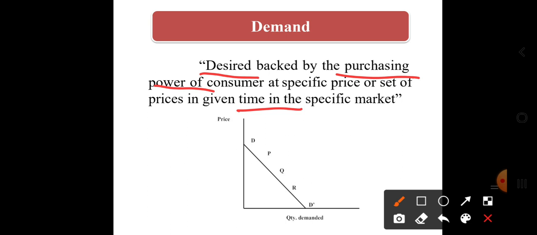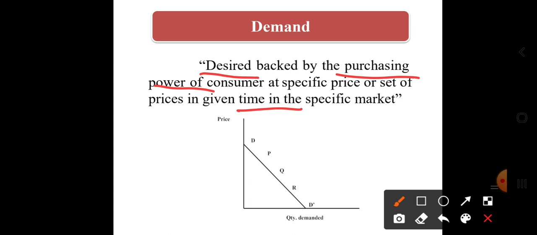So demand means three things to remember. The first is desire: that person should be willing to purchase that product. He should also have purchasing power, meaning enough power to purchase that product, and in a given time. When he wants to purchase the product, at that time he should have the desire and the purchasing power.